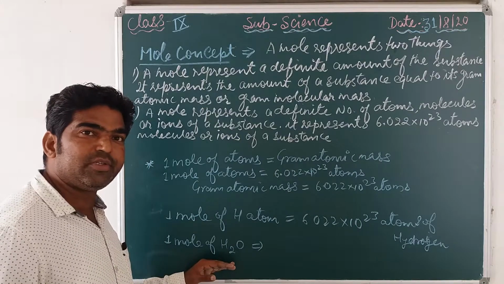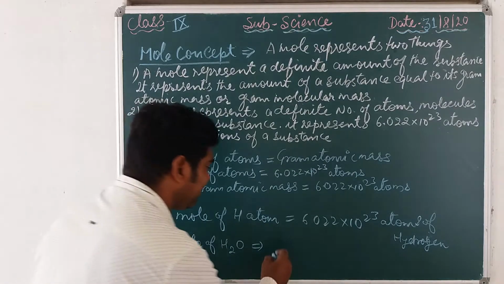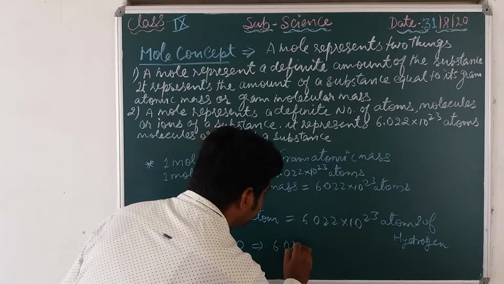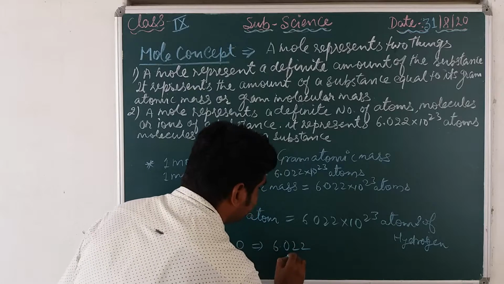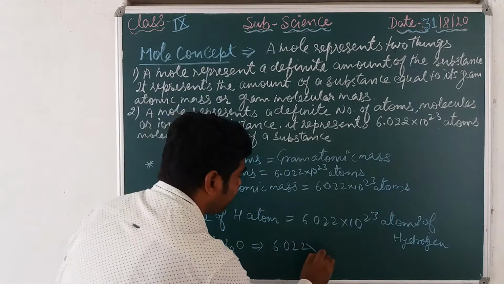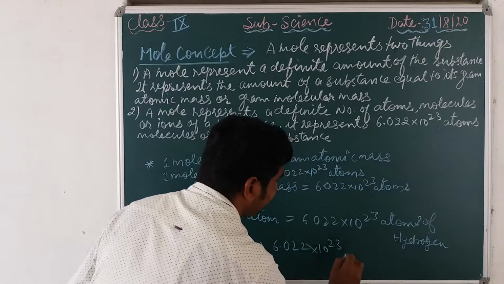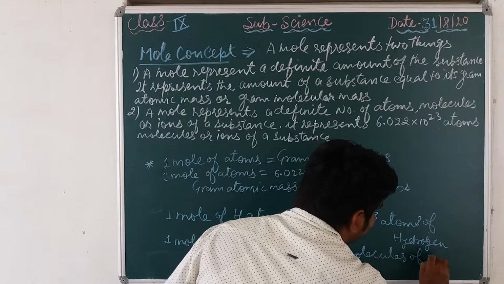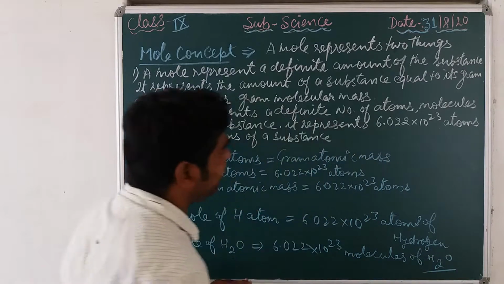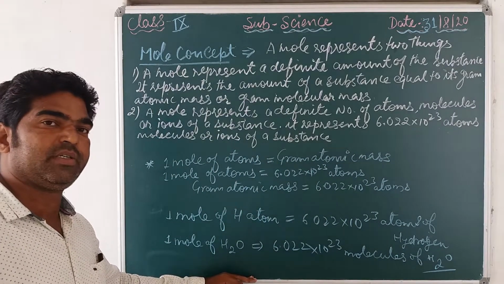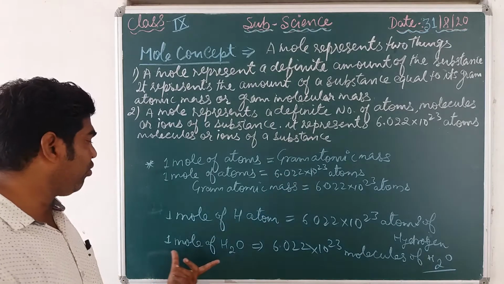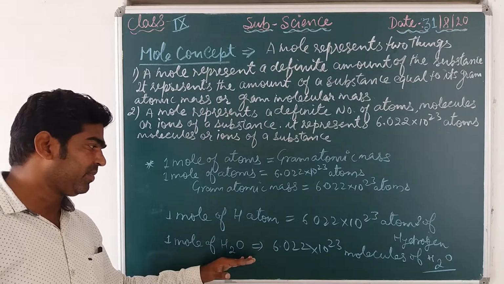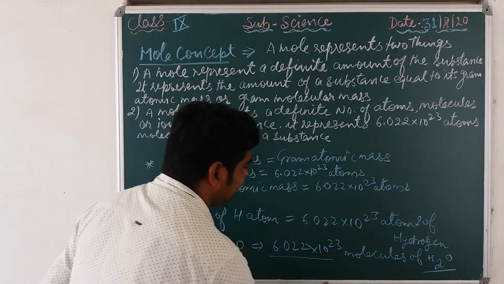The number of molecules in 1 mole of water is equal to 6.022 into 10 to the power 23 molecules of H2O. This gives the idea of a fixed number. 1 mole of water is equal to this number of molecules.